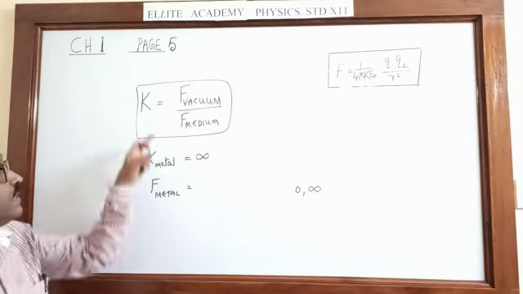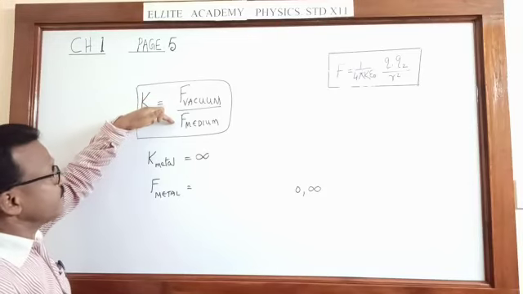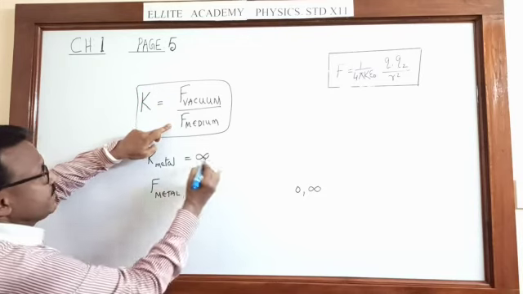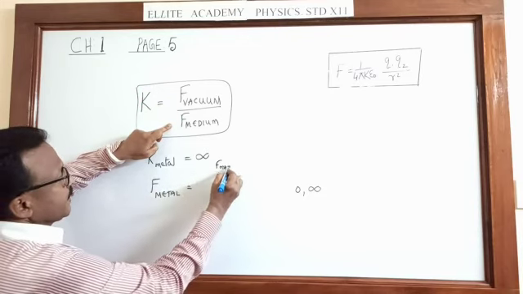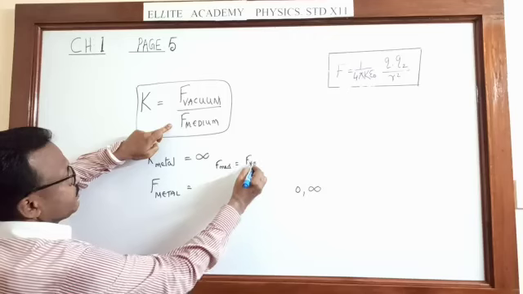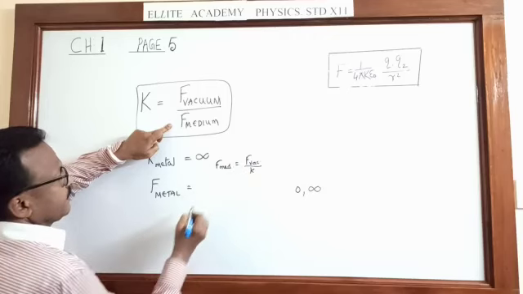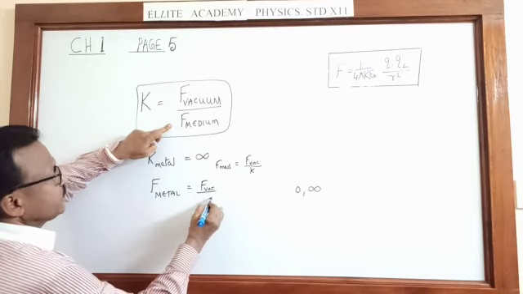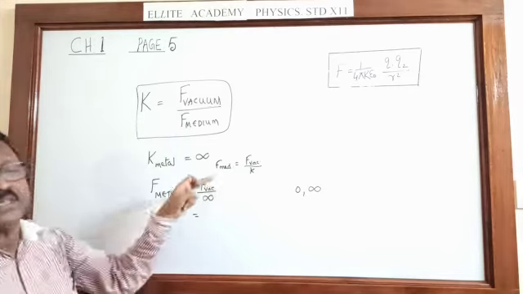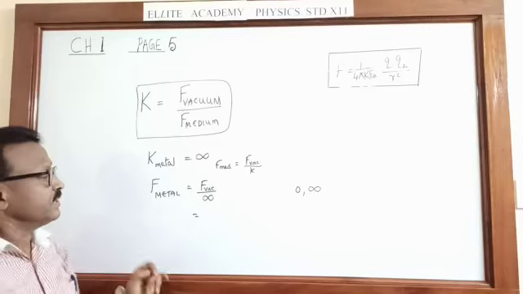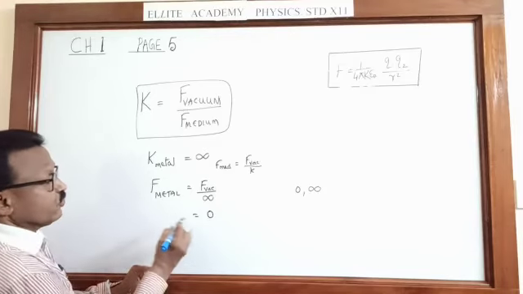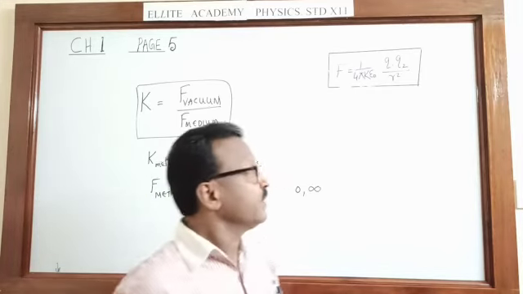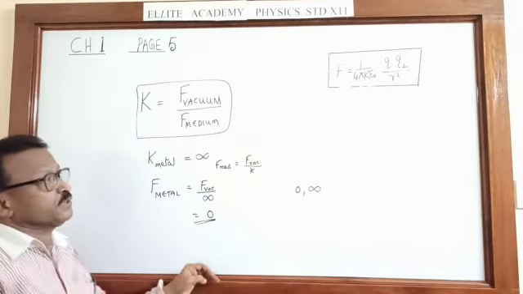Let us try. K is going to be F vacuum upon F medium. So F medium, F metal, will be F vacuum upon K. In this case, F vacuum upon K is going to be infinite. Everybody knows anything divided by infinity is 0. So what is the force between two charges in a metal? It is going to be 0. So two things we mentioned.